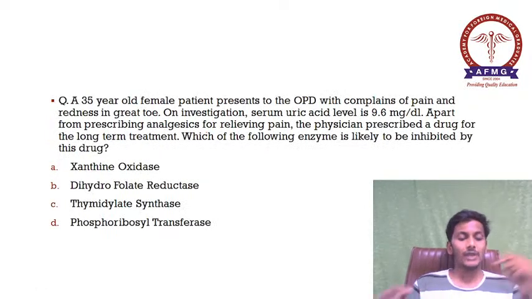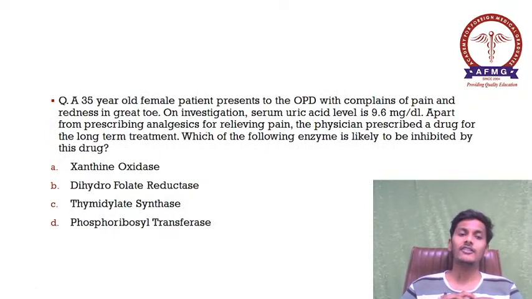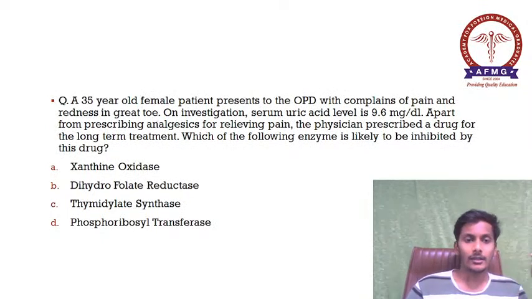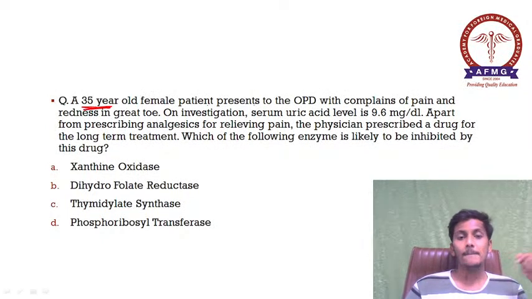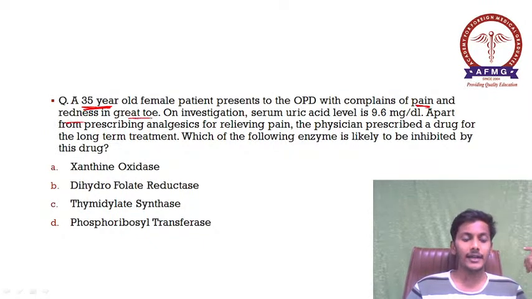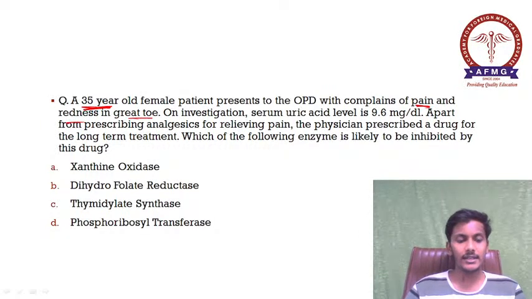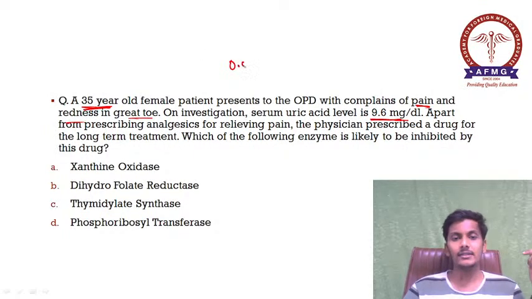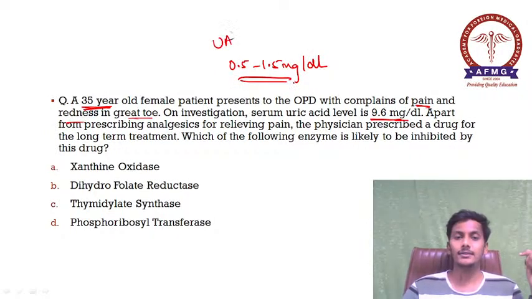Moving further now, the next question was a 35-year-old female patient who presents to the OPD with complaints of pain and redness in the great toe. On investigation, serum uric acid level is 9.6 milligram per deciliter. Normally uric acid levels in the serum should be 0.5 to 1.5 milligrams per deciliter. This is the normal level of uric acid in serum.